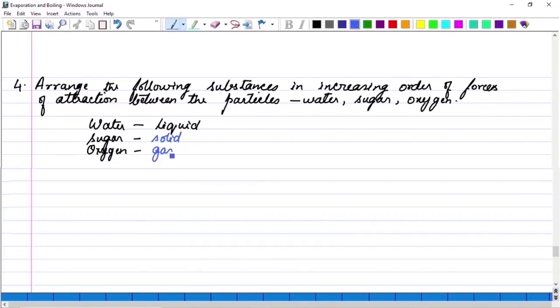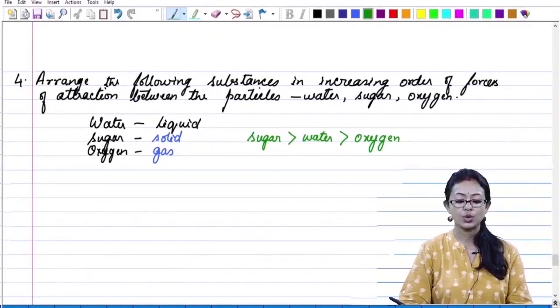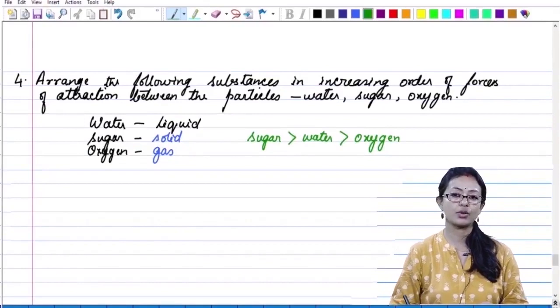So, what do you think would be the forces of attraction? Definitely solid is highest. Solid is highest means the forces of attraction in sugar is greater than the forces of attraction in water, which is greater than the forces of attraction in oxygen. So, the interparticle space between the particles in sugar is the lowest, then comes water, then comes oxygen. Alright, clear? Which completely sums up our topic.